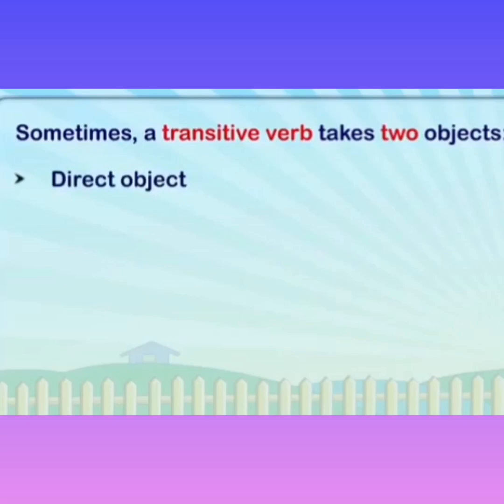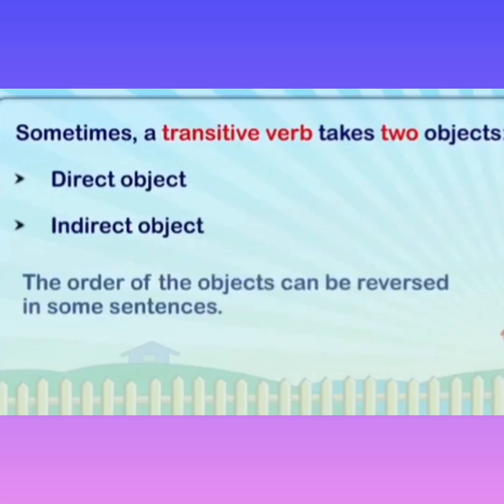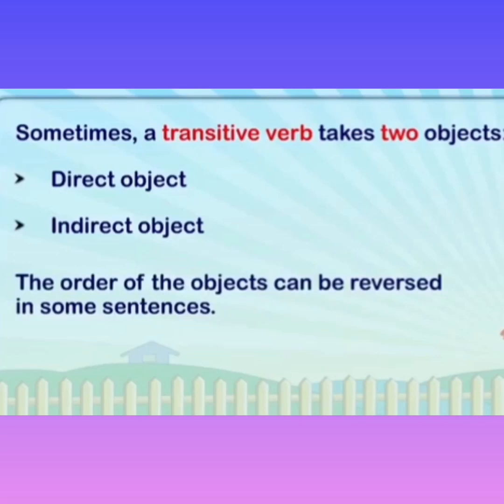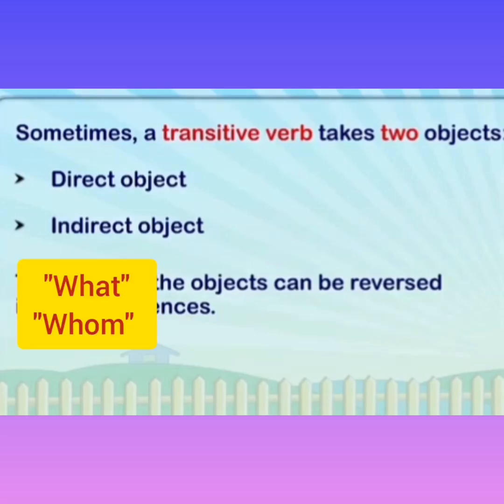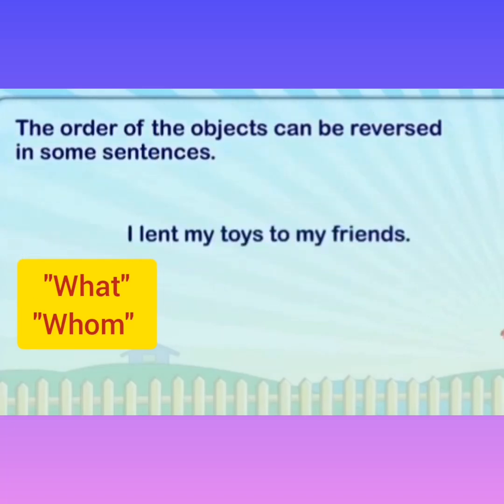Now this order can be changed, it can be reversed. First it can be an indirect object or it can be a direct object. In order to find out the direct object, we have to ask a question like what or whom. Yes, like for example, I lent my toys to my friends. What have I lent? I have lent my toys. So my toys is the direct object.